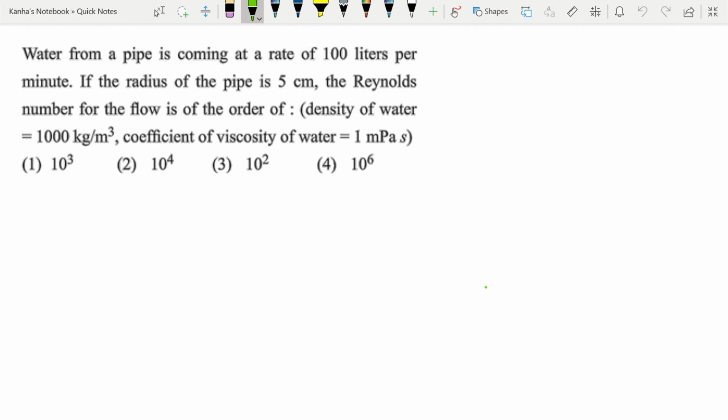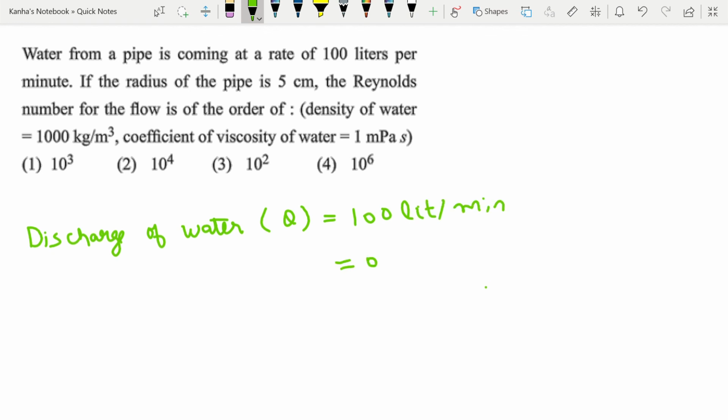So first of all, you are given the discharge of water. Let us call that Q. The discharge of water is given by 100 liters per minute. It's nothing but 0.1 divided by 60 meter cube per second, because 1 liter is equal to 10 to the power minus 3 meter cube.